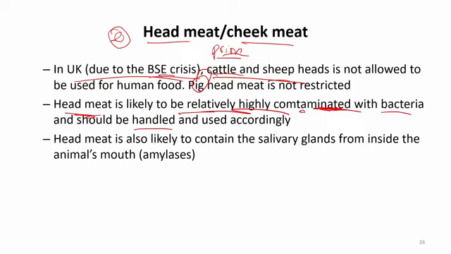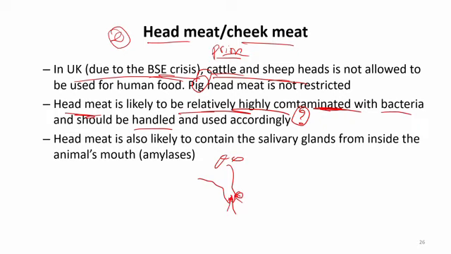So the question we would ask is why head meat is more contaminated with bacteria. Because the head carries what? The head is where the nose and the mouth of the animal are, and the animal takes in food from here. We inhale air from here, we drink from here.